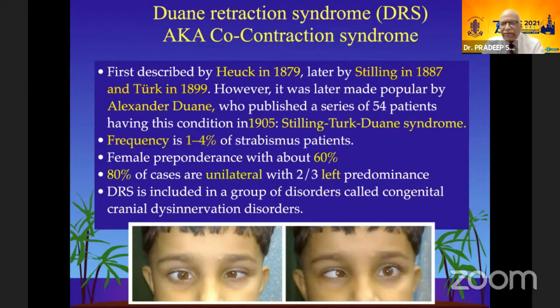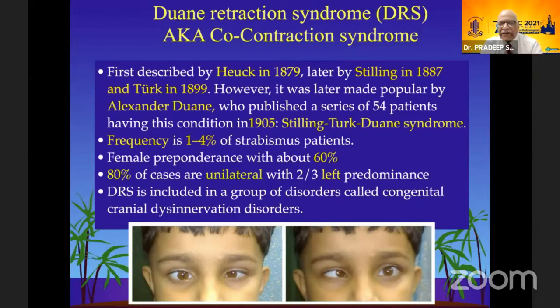It was first described by Aioc in 1879, later by Stilling and Turk in 1899. However, it was later popularized by Alexander Duane, and that's why it's known by his name. It may still be better to call it Stilling-Turk-Duane syndrome. The frequency in strabismus patients is about 1 to 4%. It is more commonly seen in females, about 60%. 80% of the cases are unilateral, with two-thirds having a left predominance.